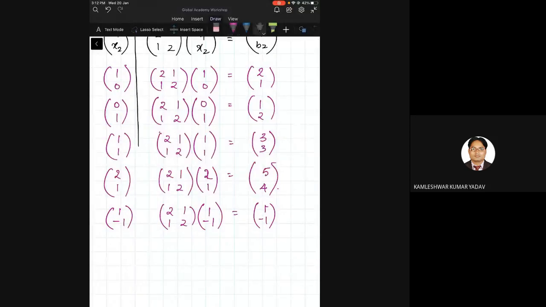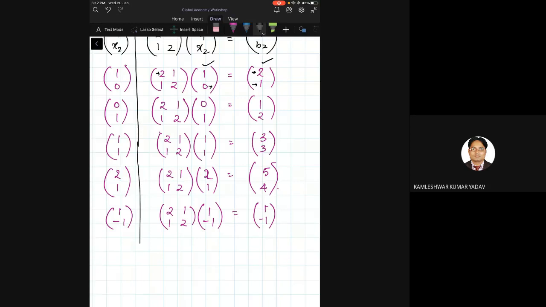These are the input vectors that I gave, and these are the output vectors that I get. But I'm seeing something peculiar happening here. When I gave 1, 0, I got 2, 1. The first component has got multiplied by 2, so I got a 2. But the second component was nothing, and yet I ended up getting a 1. You cannot say a scalar multiple of 0 gives me 1. It doesn't make sense at all, right?